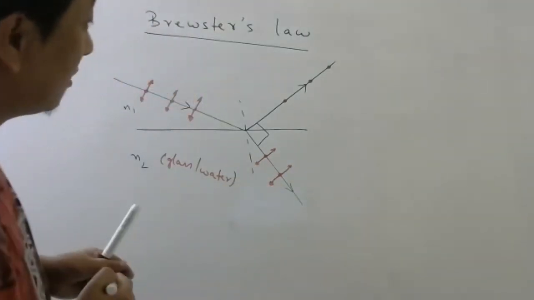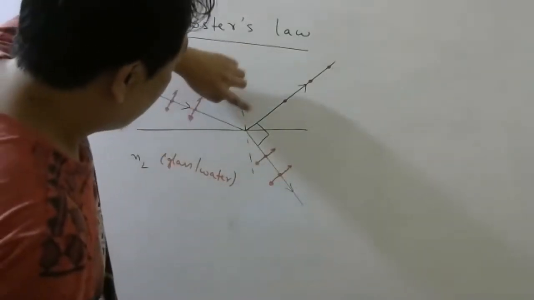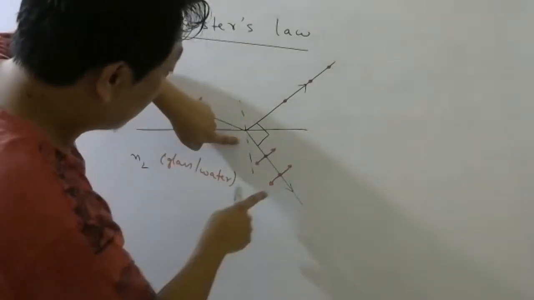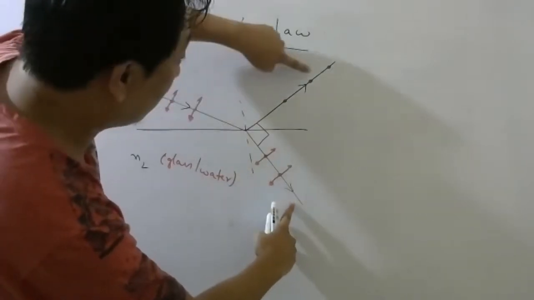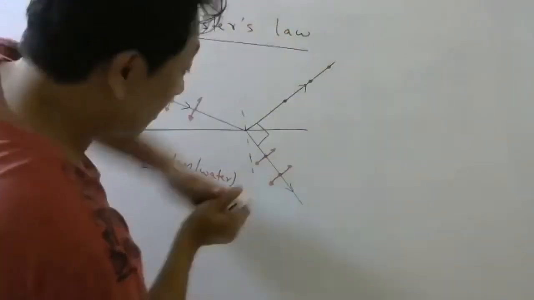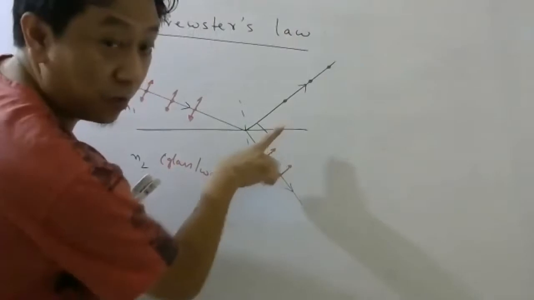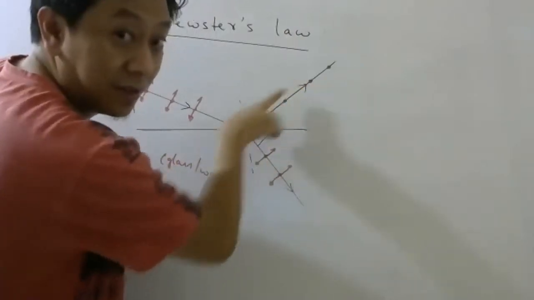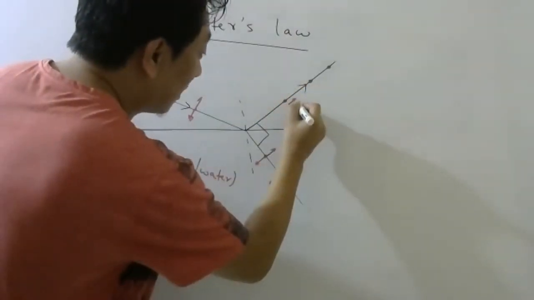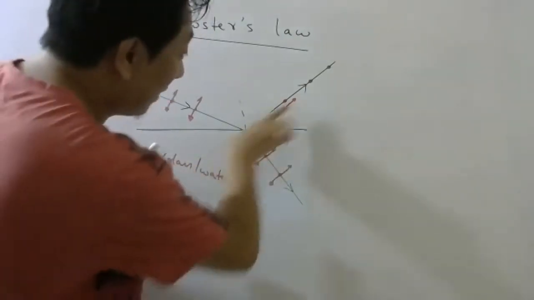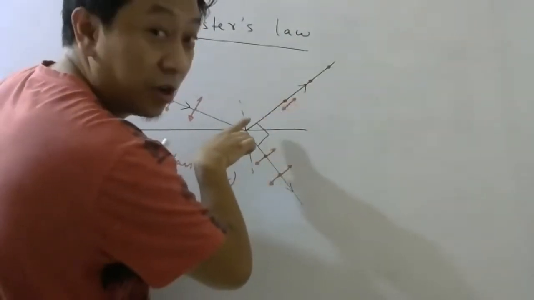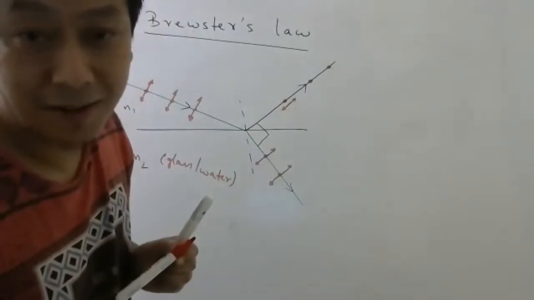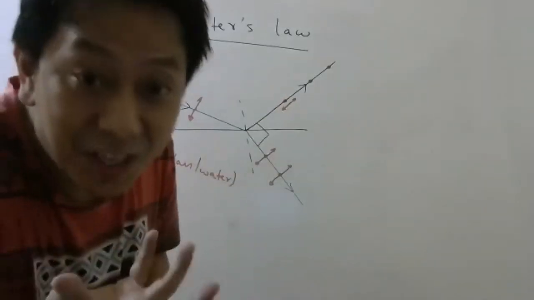And the reason for that is very simple. If you look carefully here, when this light is perpendicular to this light, this electric field will be parallel here. So this electric field cannot stay here, because that electric field will be parallel to your direction of propagation. But electric field is a transverse wave.